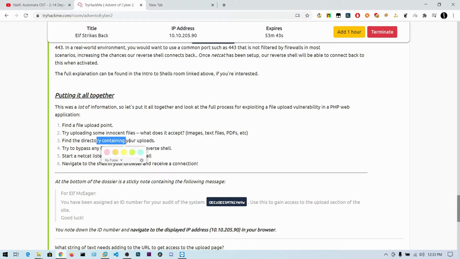So we need to go to the directory and we need to open that file on a browser. So upon opening, the PHP script or any other script in that file gets executed on the machine. And we also usually use the netcat listener to receive the shell, and we get the shell.